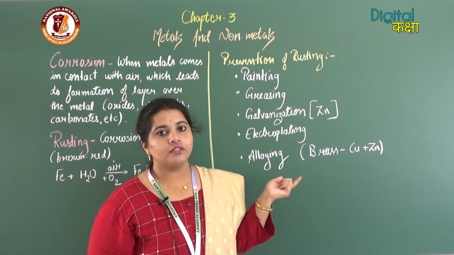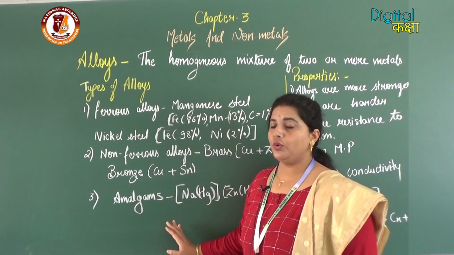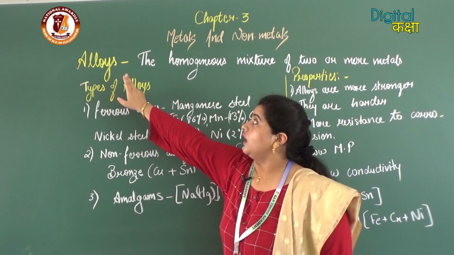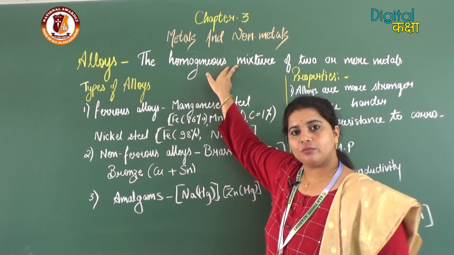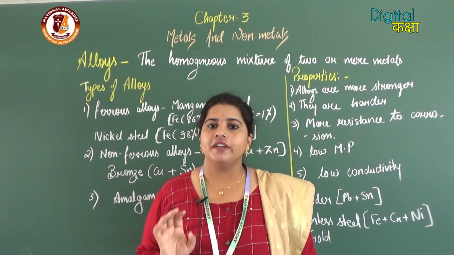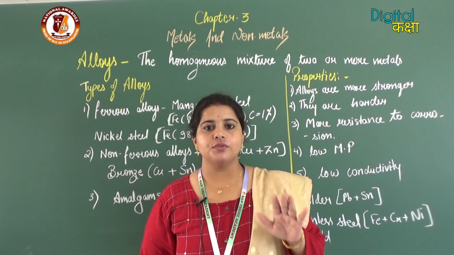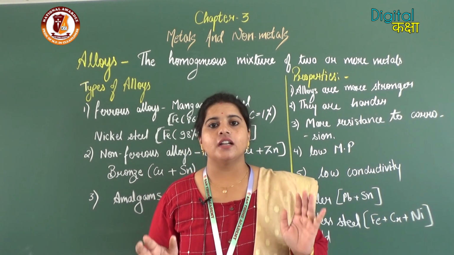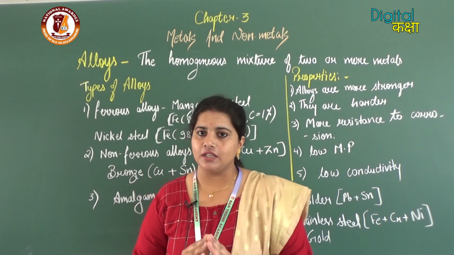Now how many types of alloys are there, and what are the examples? Now we are going to discuss it. So alloys are homogeneous mixtures. Homogeneous mixture means which is uniform throughout. When we mix things with one another and the compositions are not seen, they are completely mixed, that means that is a homogeneous mixture.